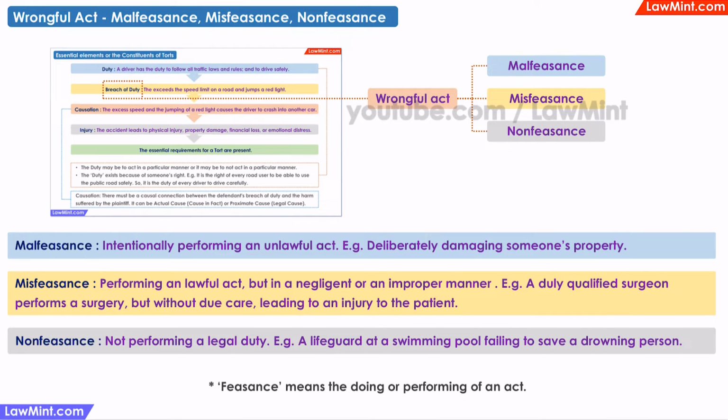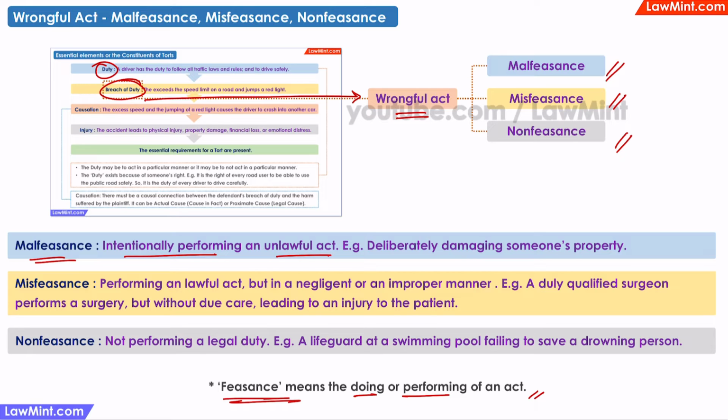Now we know that for a tort to take place, there has to be a duty. The duty may be to act or to behave in a particular manner, or not act or not behave in a particular manner. When a person does not follow the duty, there is a breach of duty. This breach of duty is called a wrongful act. And this wrongful act can be a malfeasance, a misfeasance, or a nonfeasance. Feasance means the doing or performing of an act. So malfeasance means intentionally performing an unlawful act.